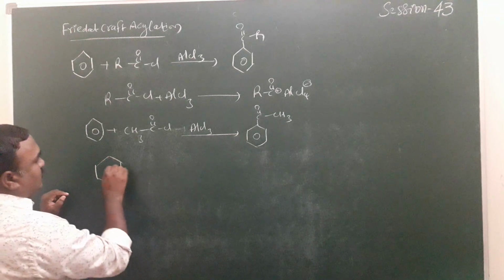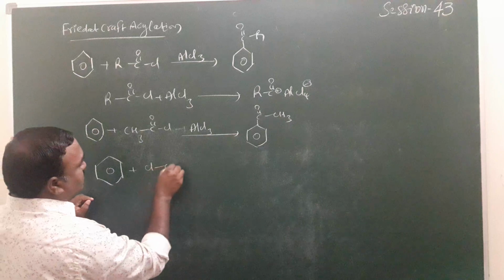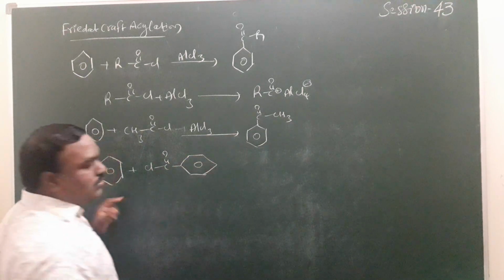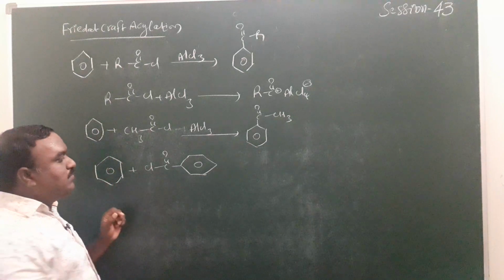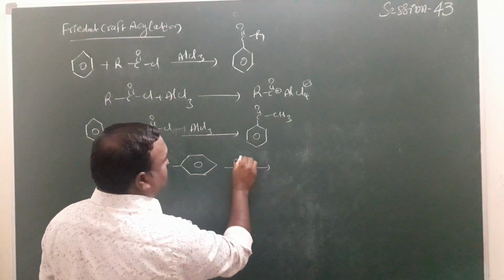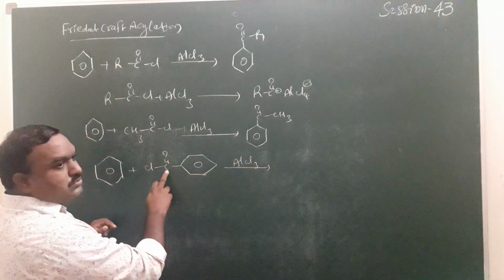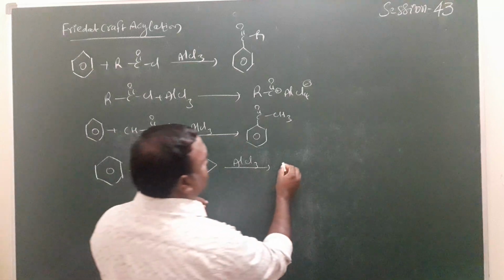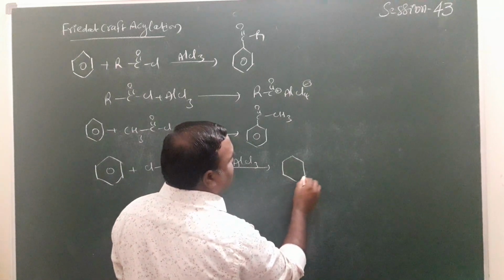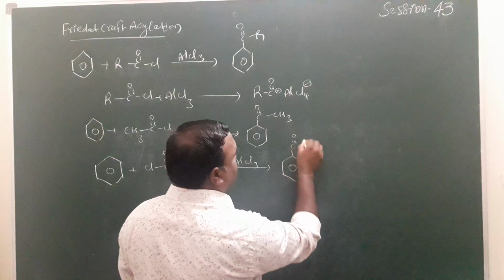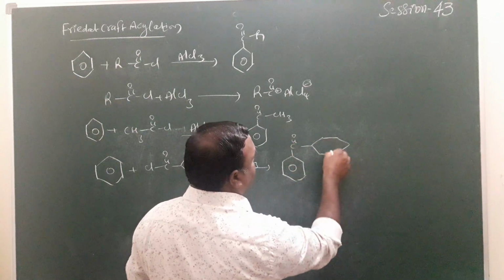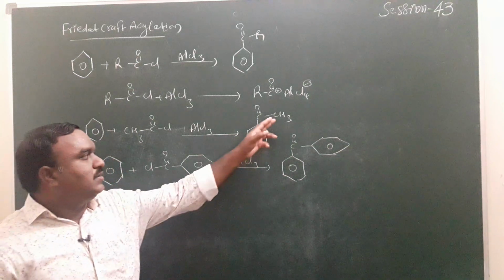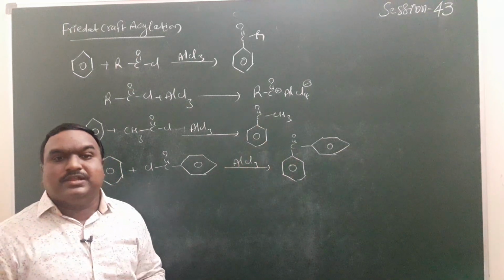Here the benzene compound and benzoyl chloride are given. What will happen in this case? Which is the electrophile? PhC double bond O plus is the electrophile here. So diphenyl ketone is formed. Phenyl methyl ketone and diphenyl ketone are formed in these reactions.